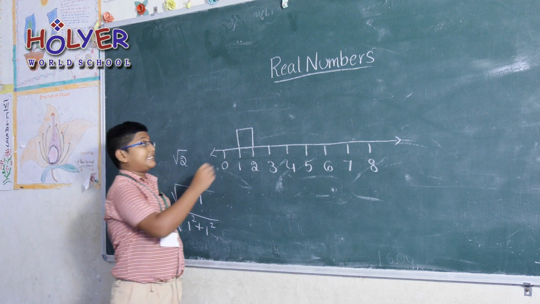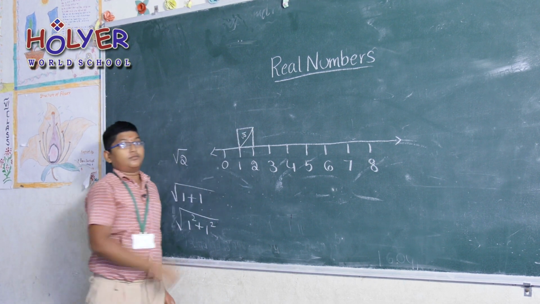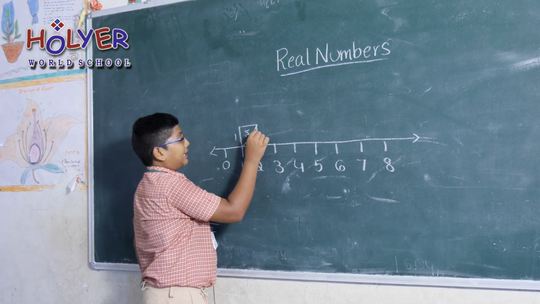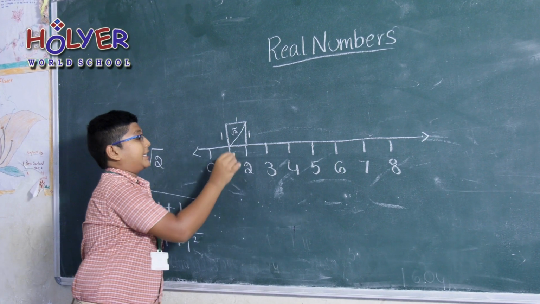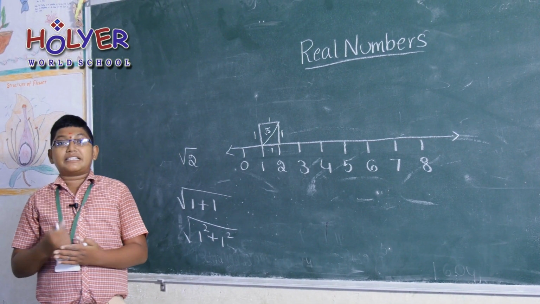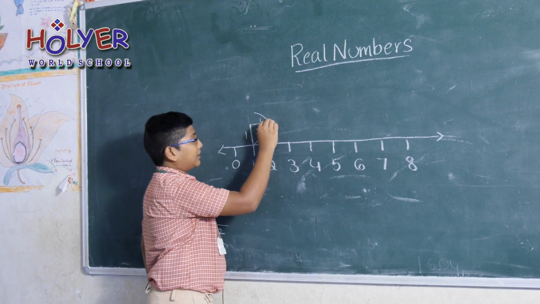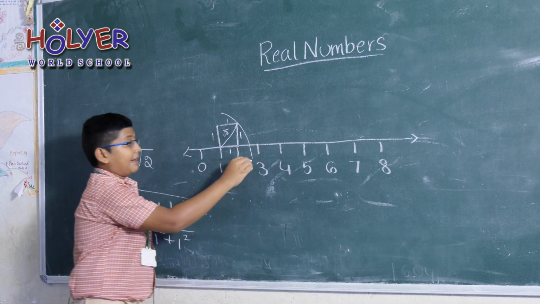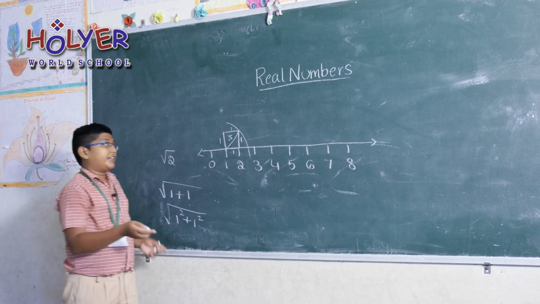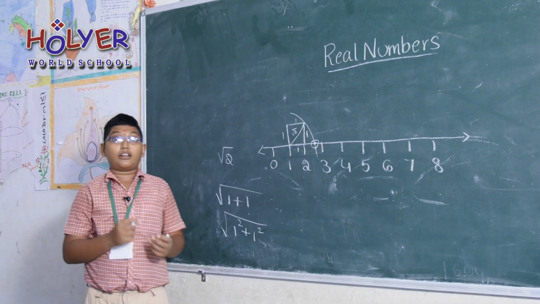If we find this diagonal, we will get root 2. This side is 1 centimeter, and this is 1 centimeter, 1 centimeter and 1 centimeter. Then we take a compass and draw an arc from here, cutting the number line. Then we get an intersecting point, and this point is the irrational number root 2.